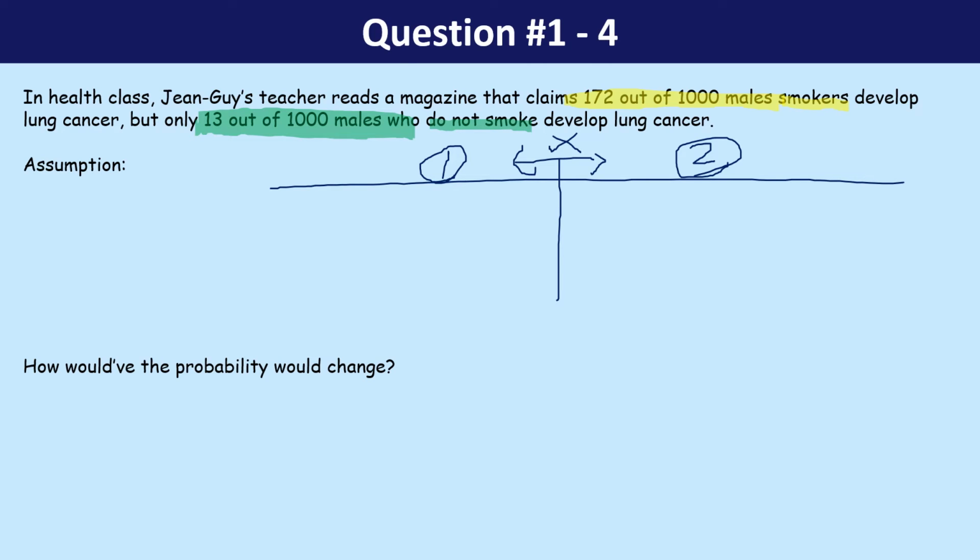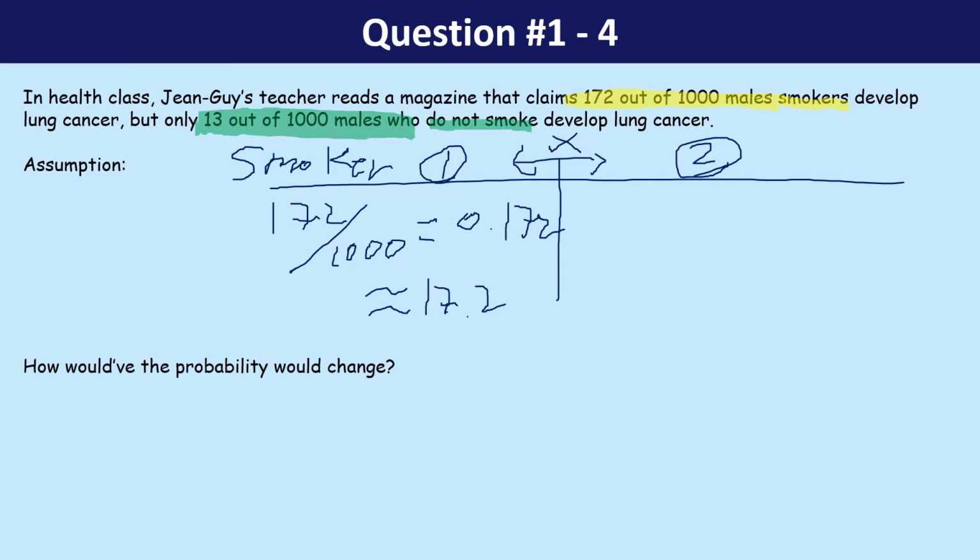If I look at the statistic value, the first one, which is smokers, according to this study, is 172 over 1,000, so 0.172. Fancy way of saying this is a 17.2% possibility of having a lung cancer patient because of smoking.